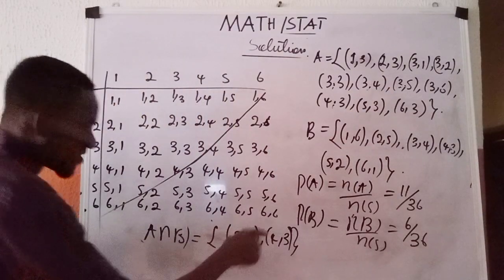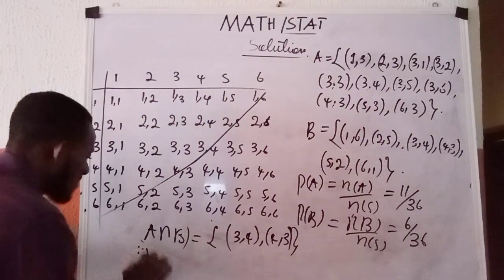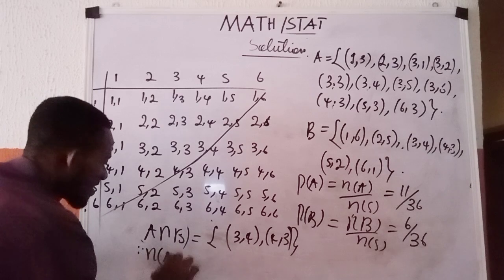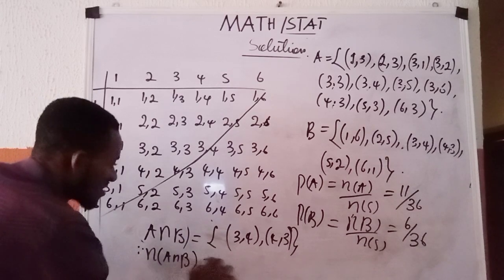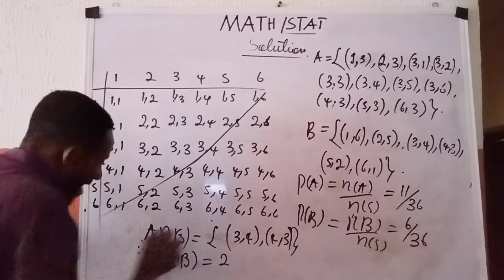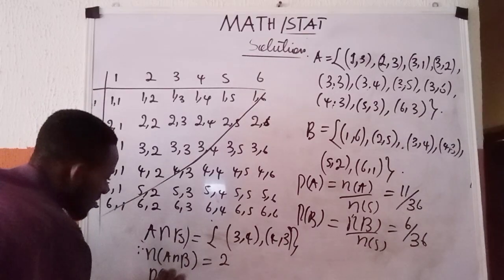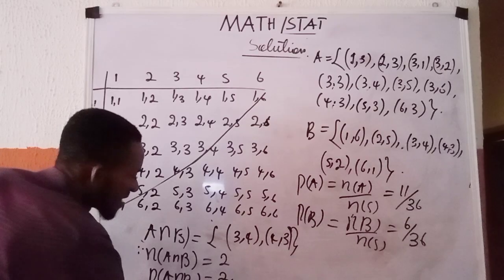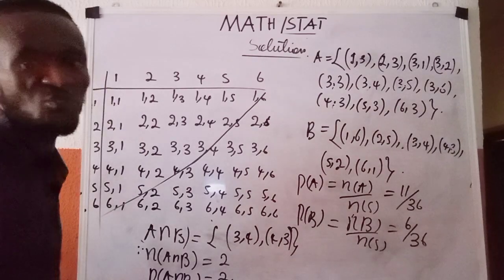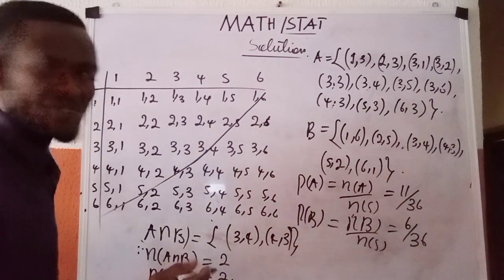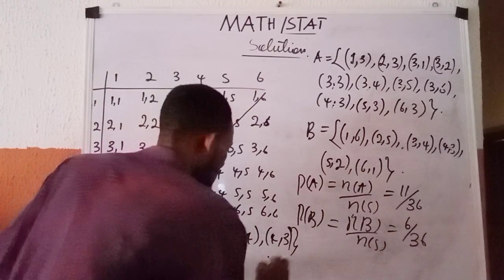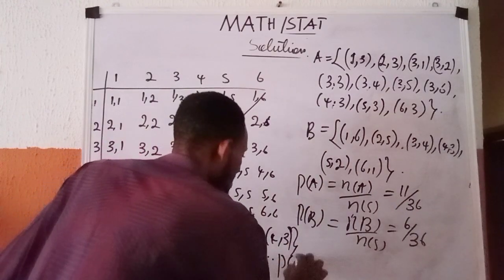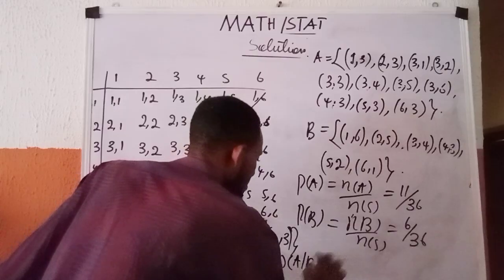Therefore my n of A intersection B is given as 2. And if it's 2, my P of A intersection B is given as 2 over 36.